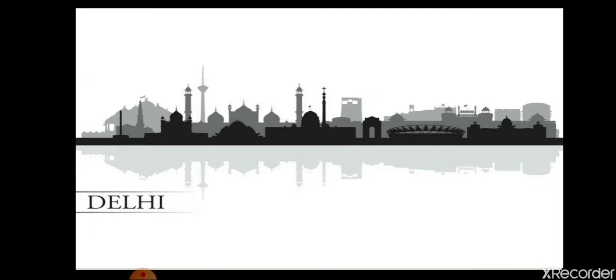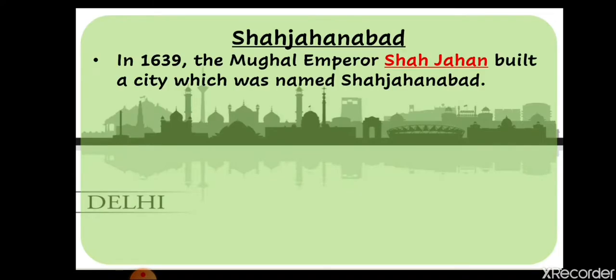So let's see, Shah Jahanabad. In 1639, the Mughal Emperor Shah Jahan built a city which was named Shah Jahanabad. If the question arises who built the city of Shah Jahanabad, you will say Shah Jahan. And if I ask you in which year Shah Jahanabad was built, your answer will be 1639.